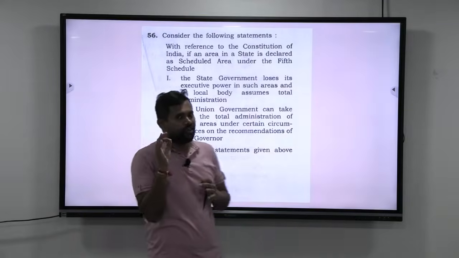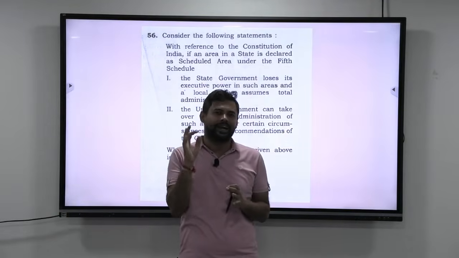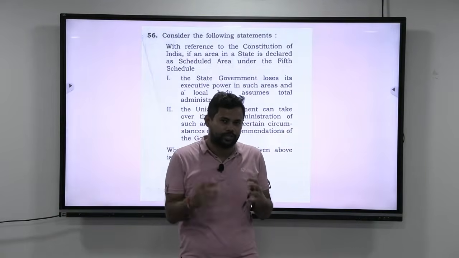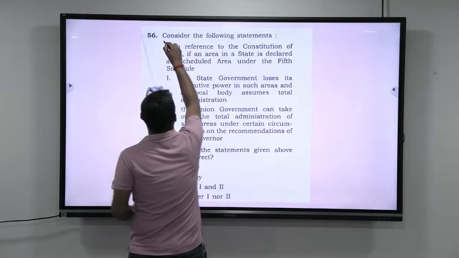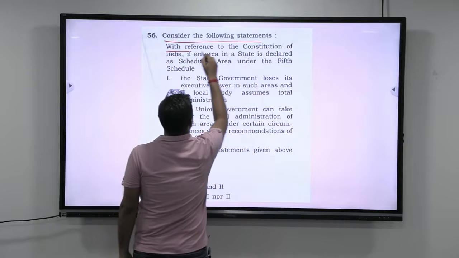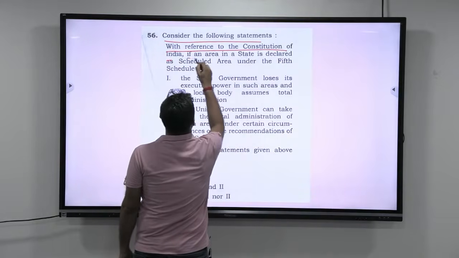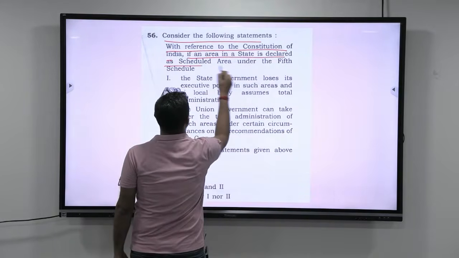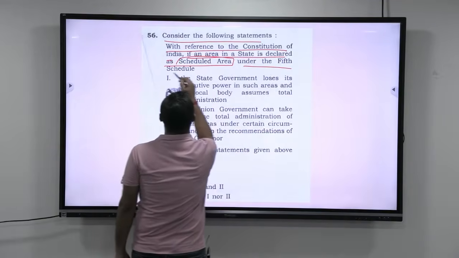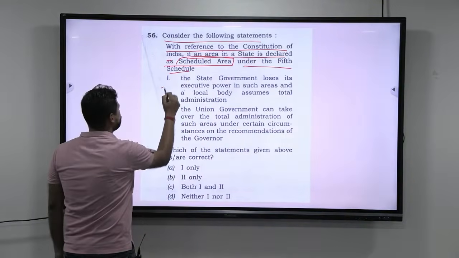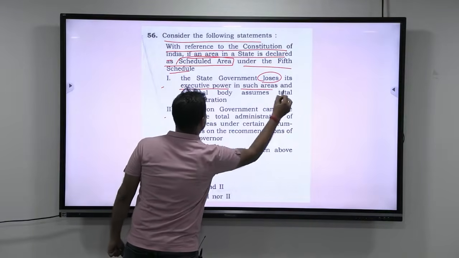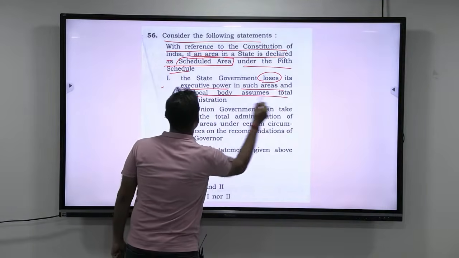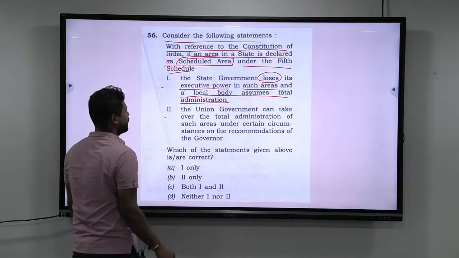All right, let us solve this question. Very interesting question, and again, it requires some level of wisdom that you need to apply, not just textbook knowledge. Let us look at it. Consider the following statements. With reference to the Constitution of India, if an area in the state is declared as a scheduled area under the 5th Schedule, look at this. They have given two statements. The state government loses its executive power in such areas and the local body assumes total administration. Okay, next statement.